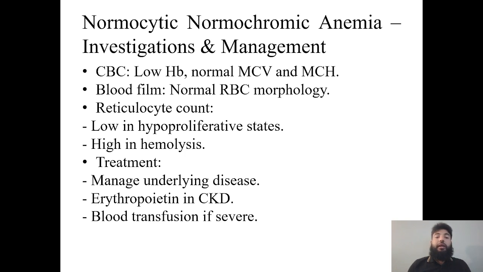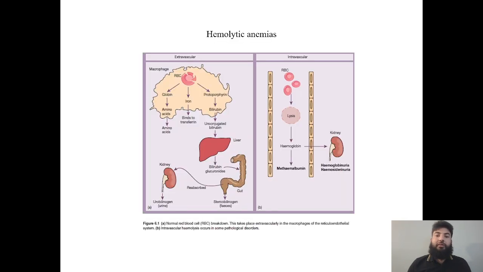So in the CBC, you will see low HB, normal MCV, MCH, as well as MCHC. The blood film will show normal RBC, and the reticulocyte count is low in a hypoproliferative state and high in hemolysis. So we have to find out the cause, either low erythropoietin, or an acute transfusion reaction, or any other cause. So you have to find out the cause and then treat accordingly.